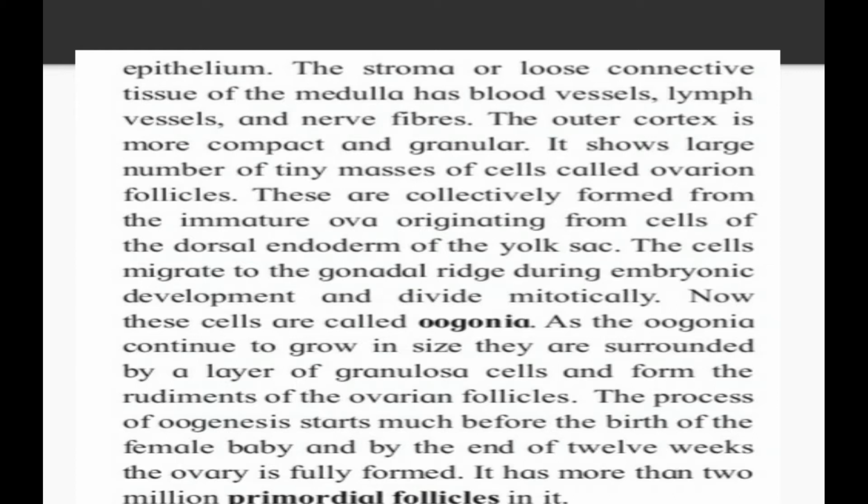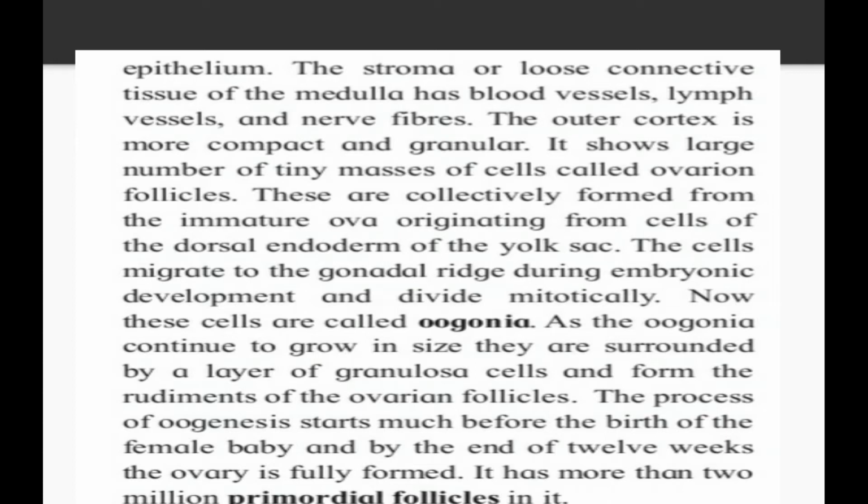The stroma or loose connective tissue of the medulla has blood vessels, lymph vessels and nerve fibers. See the middle portion, it is called the medulla. The medulla has blood vessels for providing blood and oxygen, lymph for collection of waste molecules, and nerve fibers also. The outer cortex is more compact and granular. It shows a large number of tiny masses of cells called ovarian follicles.